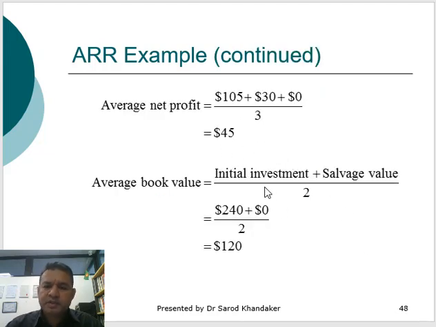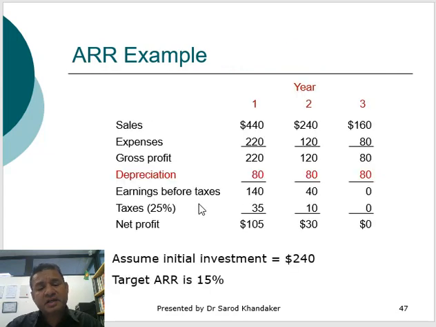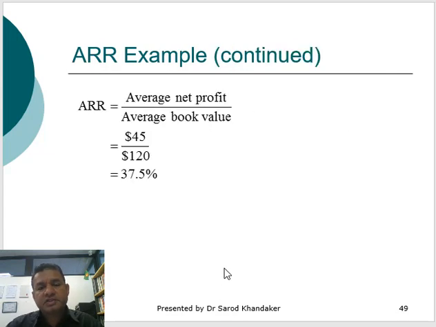The average book value would be the initial investment plus the salvage value divided by 2. As we know, the initial investment is 240 and the salvage value would be 0 for this project. So 240 plus 0 divided by 2 is $120. So the ARR is the average net profit, which is 45, divided by the average book value, which is 120. Then you'll find the answer is 37.5%, and our target ARR is 15%. So in this example, we should accept the project.